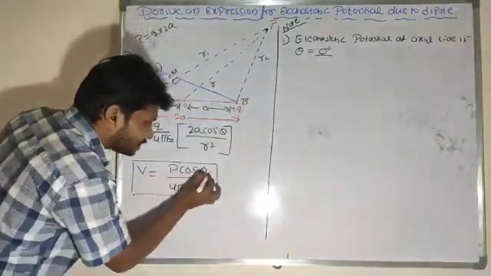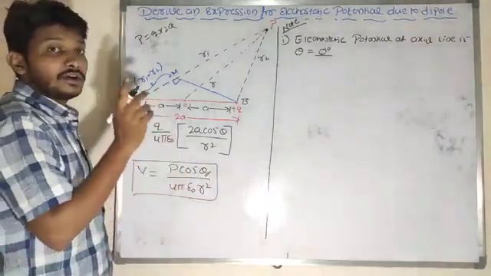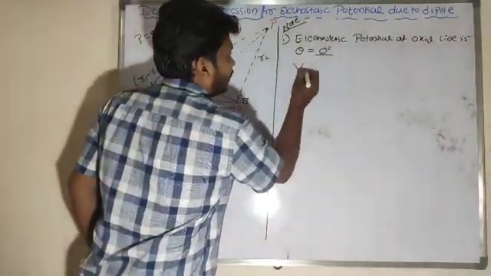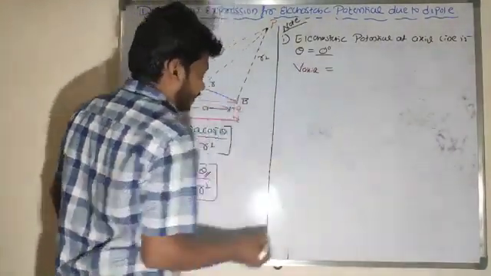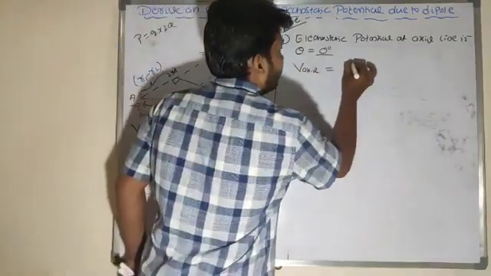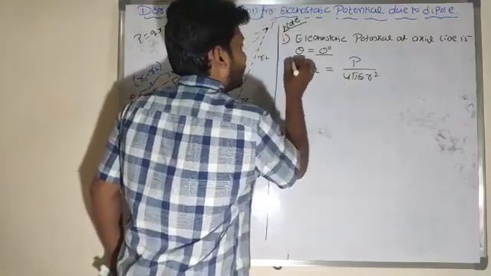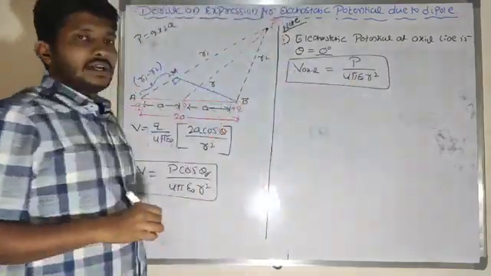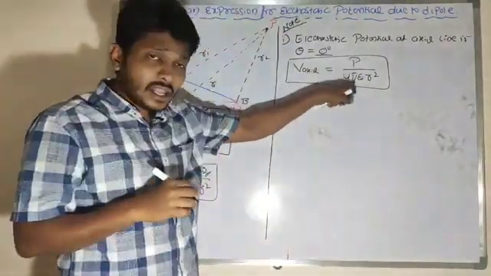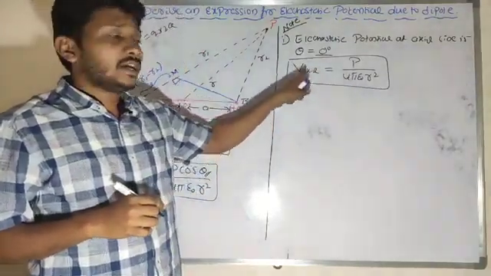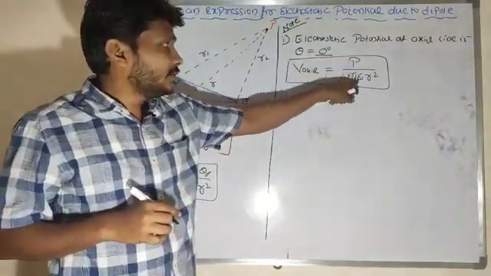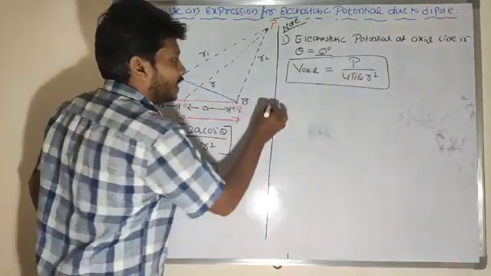If theta value is 0 degree, then cos 0 is 1. Then potential at axial is equal to P divided by 4 pi epsilon naught r square. What is the value of electrostatic potential at the axial point here? So potential at the axial point is equal to P divided by 4 pi epsilon naught r square.